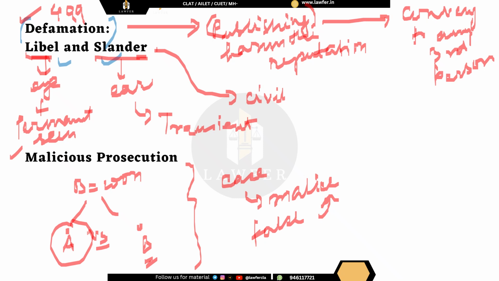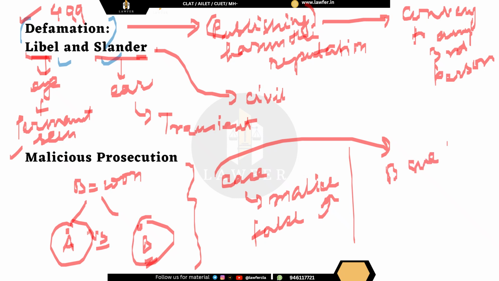Now B can sue A under the tort of malicious prosecution. So basically, when somebody files a malicious case against another person and it results in the victory of the defendant, then that defendant can file a case against the plaintiff that such case was a malicious case, and he can file for the tort of malicious prosecution.